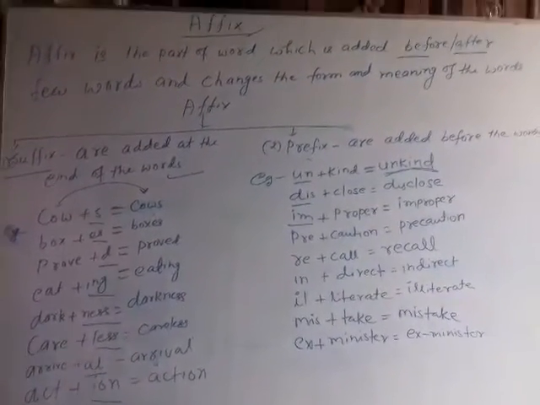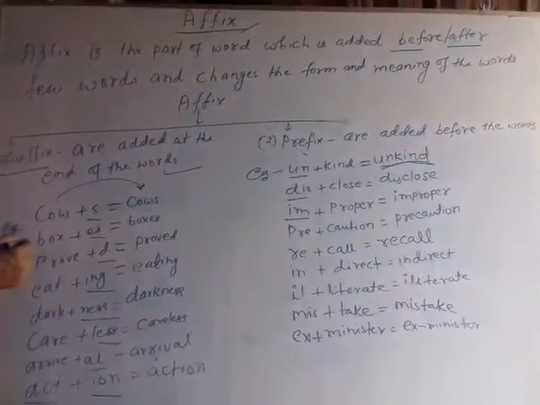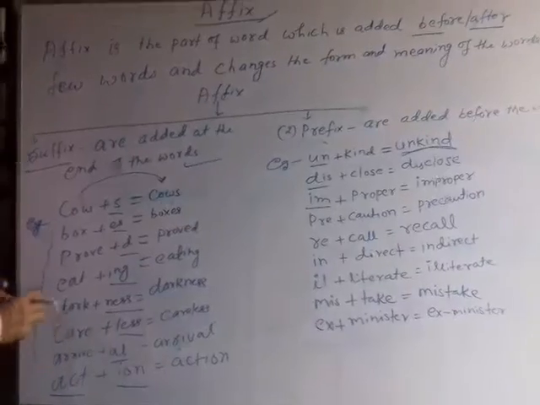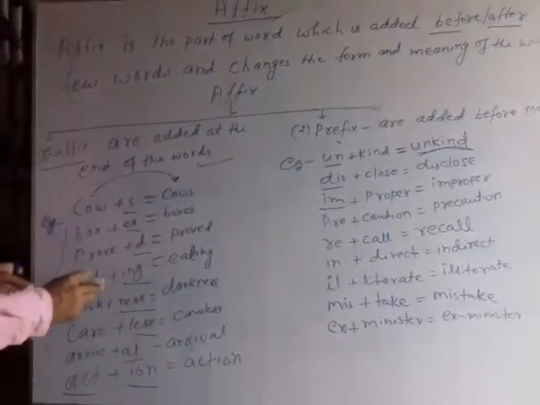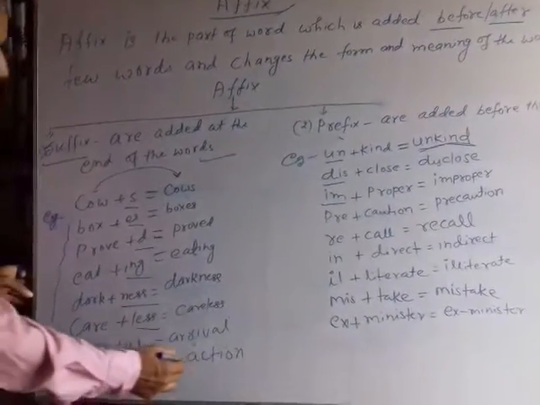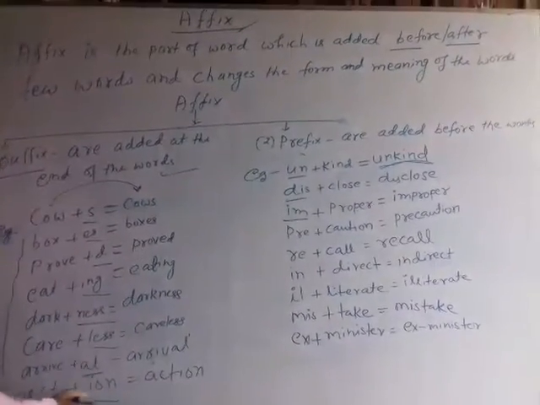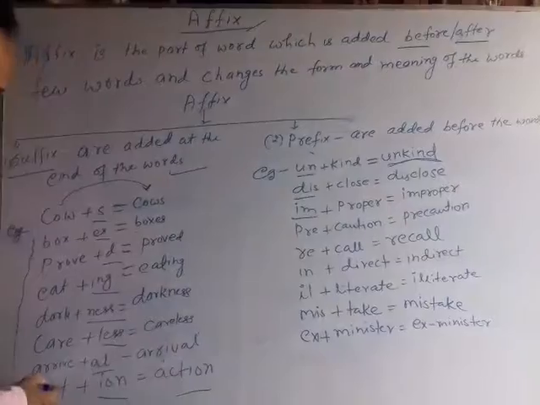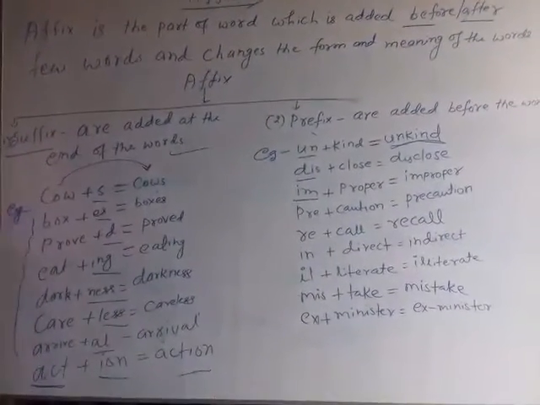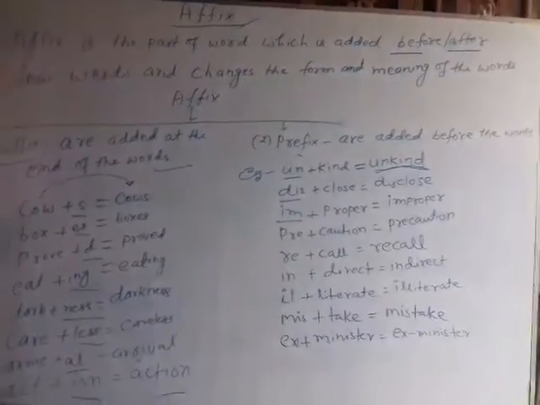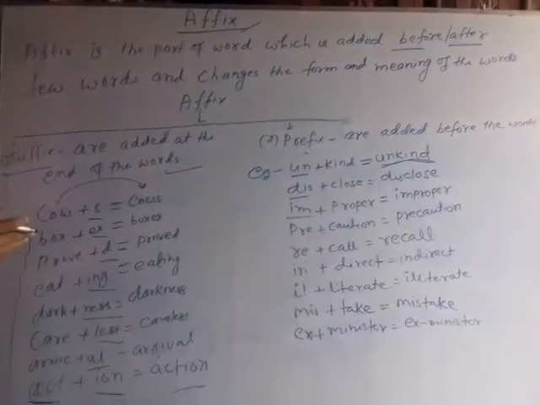So, in all the cases, you can see here the form of the words. Here, act plus ion, it becomes action. It means it becomes noun from verb. So in all the cases the form of the words is changing here.